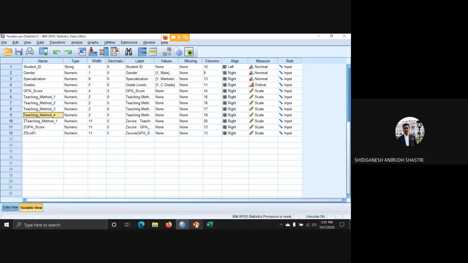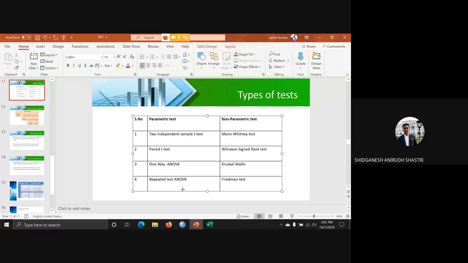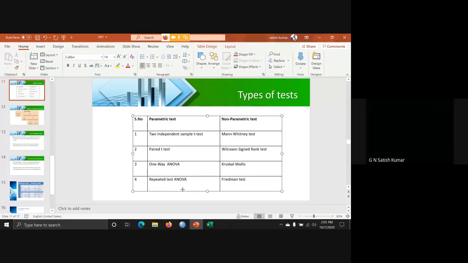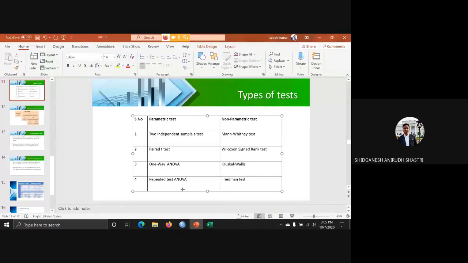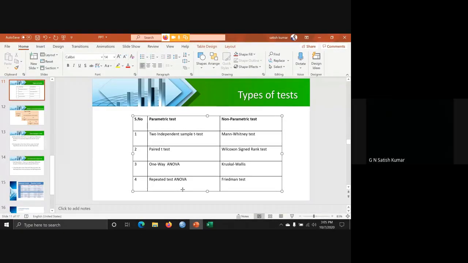So, although we have run all the parametric tests in this data set, the sample was not normal, and mostly it happens that the sample is skewed. Even standardized data cannot justify that, even with a large sample size of 200 or 300 or more. So in that case, since no normality assumption was fulfilled, and we don't want to go with the central limit theorem, can we justify using a parametric test?